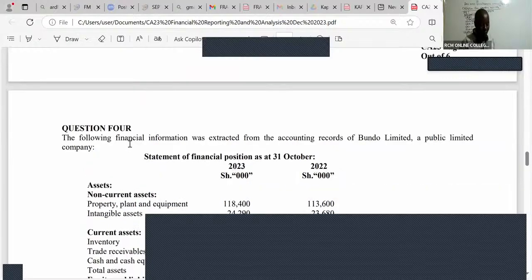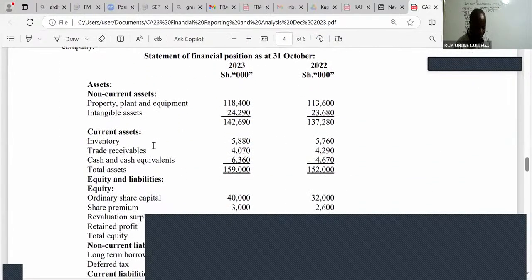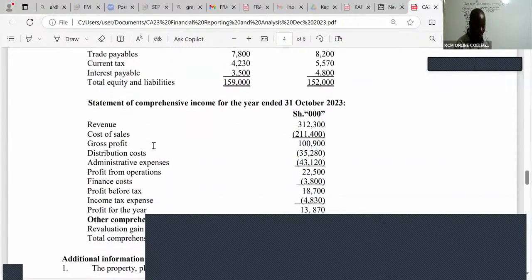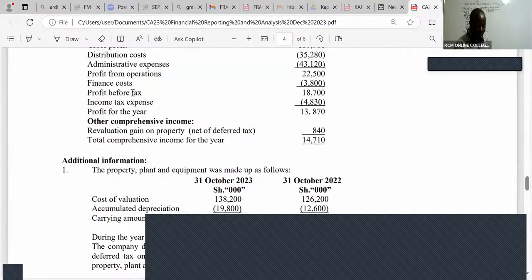We're given the following information extracted from the accounting records of Bundo Limited, a public limited company. So what I'm interested in, ladies and gentlemen, is the profit before tax. I'm picking profit for the year. It's good I shared this.